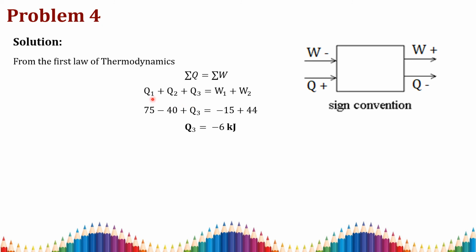So Q1 as in the given data is 75 kilojoule, and Q2 is minus 40, and we need to find Q3. W1 is minus 15 and W2 is 44. Be very careful with the sign convention while substituting in these equations. Then by solving the simple equation you get Q3 is equal to minus 6 kilojoule.